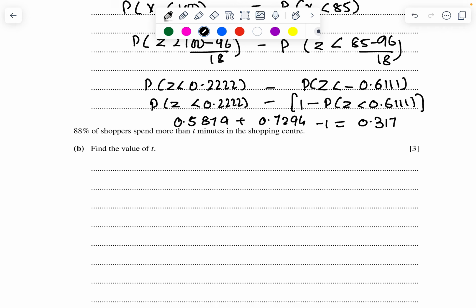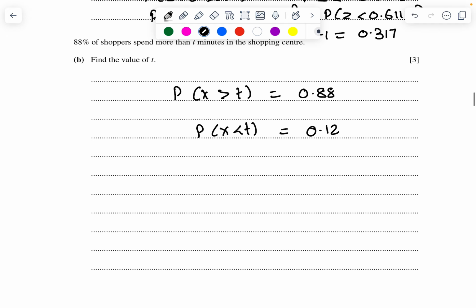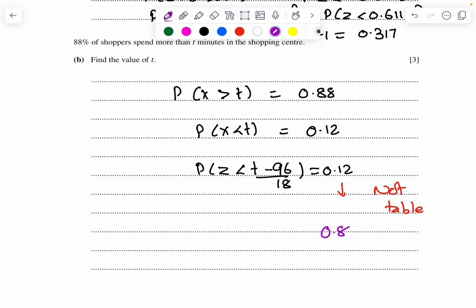88% of the shoppers spend more than t minutes. So probability of x greater than t equals 0.88. So probability of x less than t equals 0.12. Probability of z less than (t minus 96) upon 18 equals 0.12. This 0.12 is not there in the table. If it is not there in the table, subtract from 1, so it becomes 0.88, and swap this.